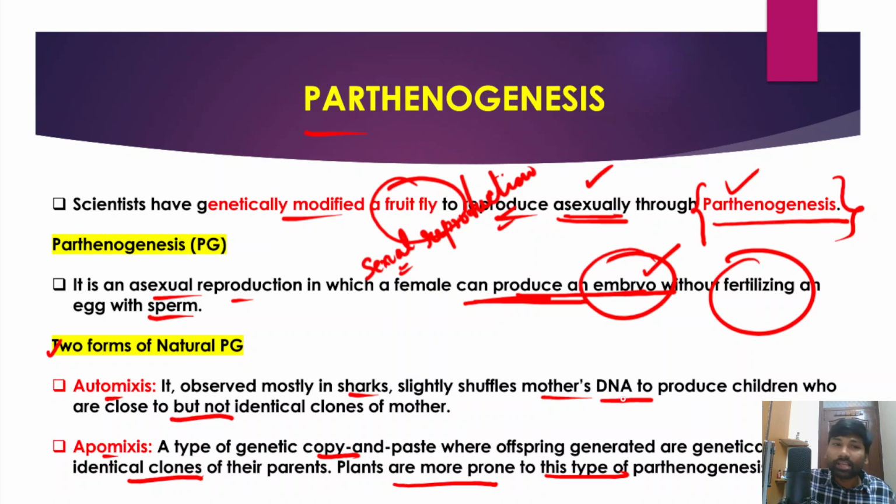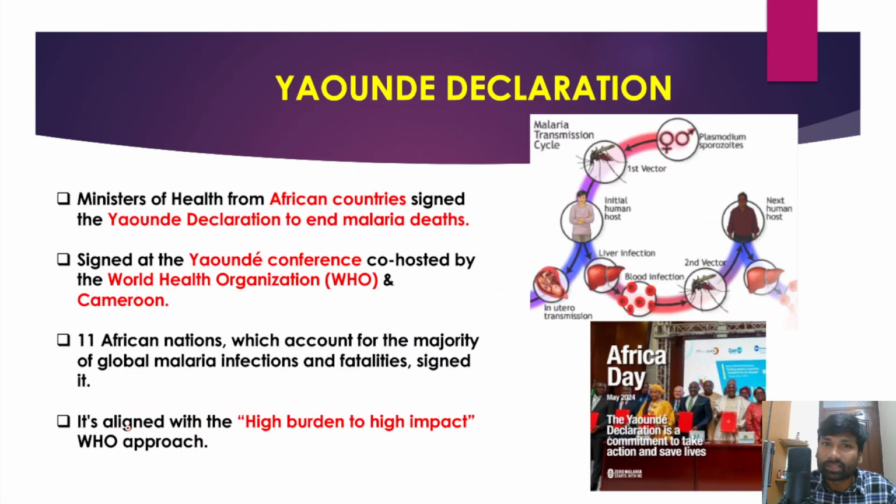And apomixis generally takes place in plant species, right? It is a type of genetic copy and paste where offspring generated are genetically identical clones of their parents, and it is generally observed in plant species, and that is parthenogenesis. So you just have to understand parthenogenesis, automixis and apomixis, and that's enough from this.